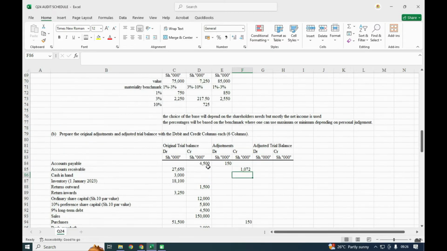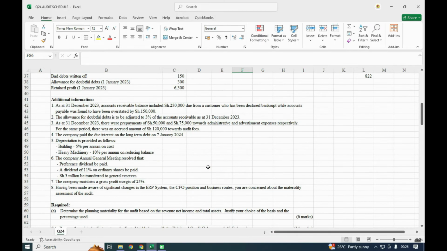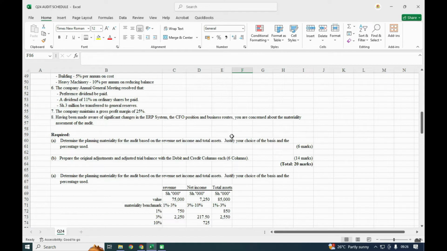Then the next thing that we had, we have done with allowance, number 3: as of that 1st December, there was a prepayment of 50,000 and 75,000 towards administrative expense and advertisement.